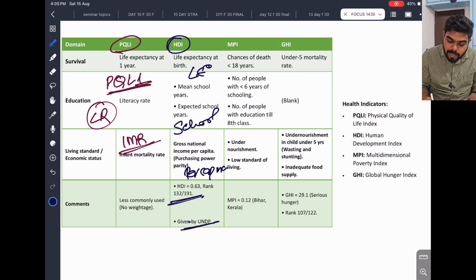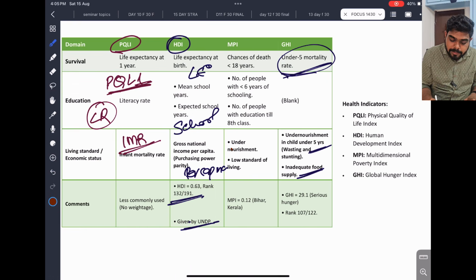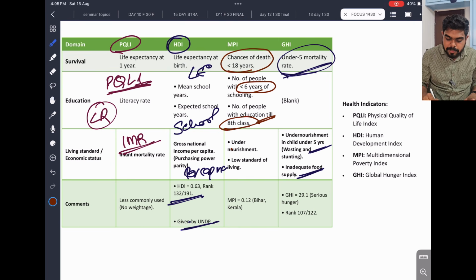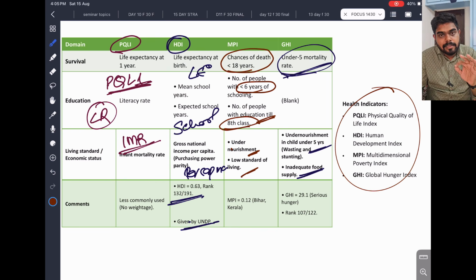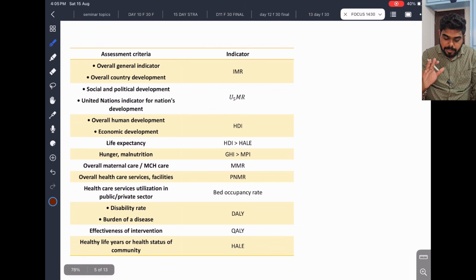Hunger index, we can see the under 5 mortality rate is the main one, because of inadequate food supply, undernourishment. Okay, and poverty index, what is it? Yeah, this is a little tricky, but a little important. Chances of death before 18 years, less than 6 years of schooling and up till 8th class, and undernourishment and low standard of living. These are coming in these health indicators. These health indicators are very important, because the question will come like this. Definitely the question will come like this, or they will ask from the previous boxes.